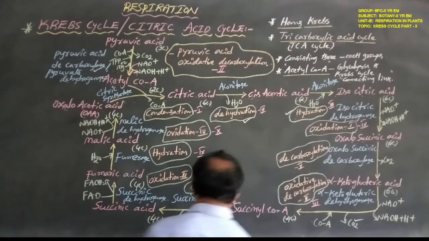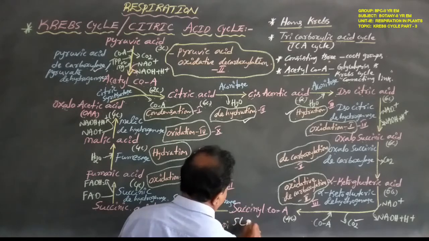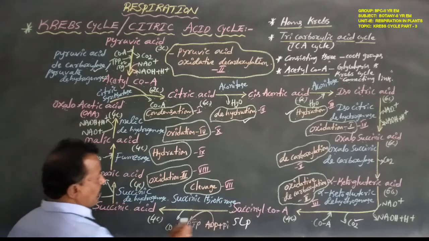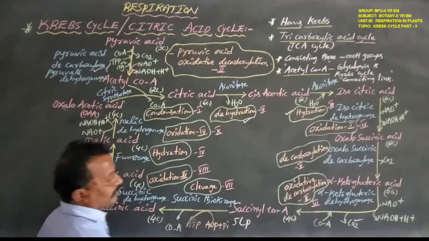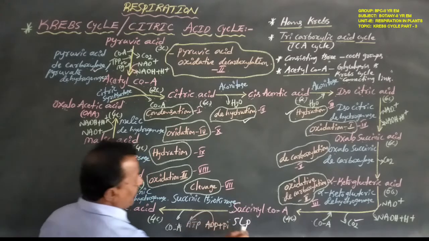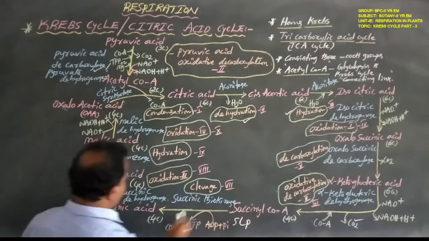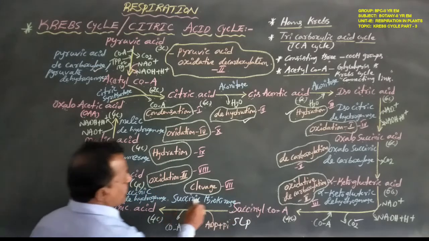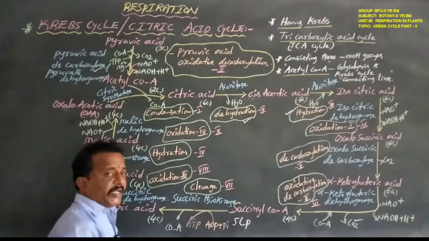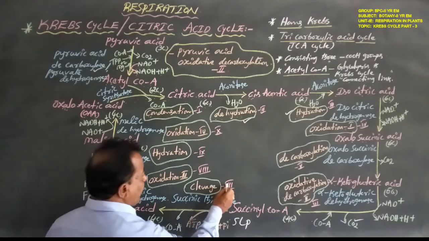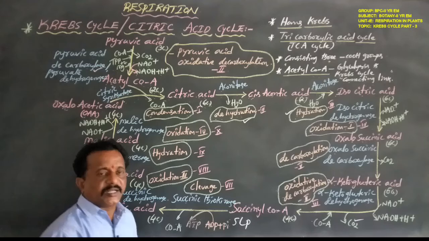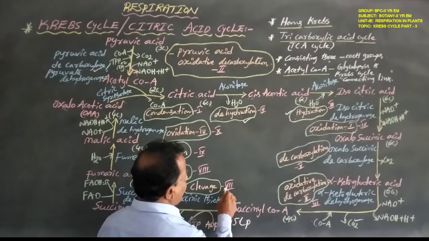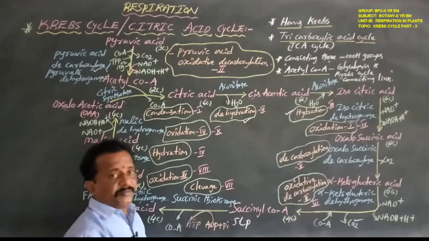That is called substrate level phosphorylation, that is SLP. So substrate level phosphorylation is formed between the 4 carbon compound succinyl coenzyme A and the 4 carbon compound succinic acid, in this reaction 7. This chemical reaction is named as cleavage. So substrate level phosphorylation is formed in the 7th chemical reaction.